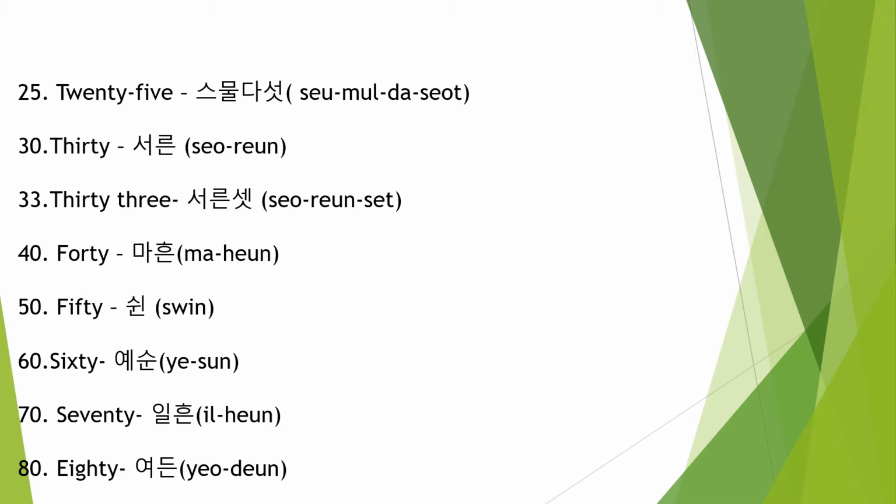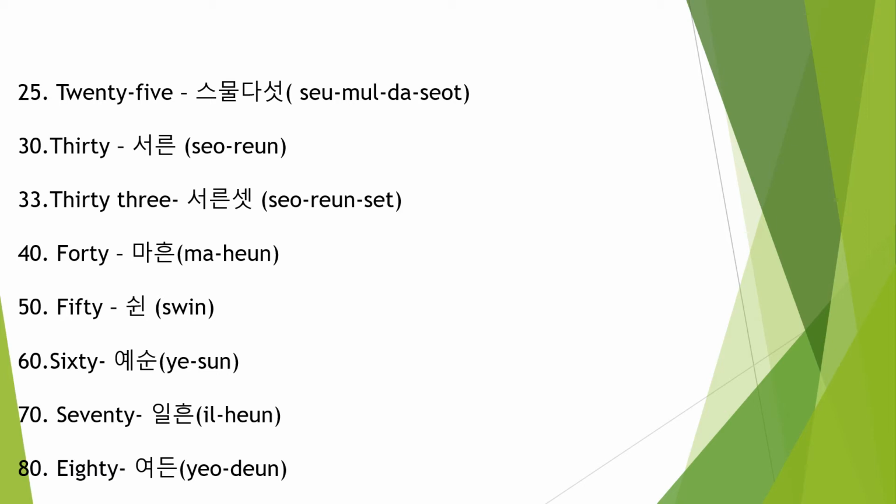30 is Sarun. 33 is again 30 plus 3, Sarun Set. 40 is Mahun. 50 is Svin. 60 is Yesun. 70 is Ilhun. 80 is Yadun.